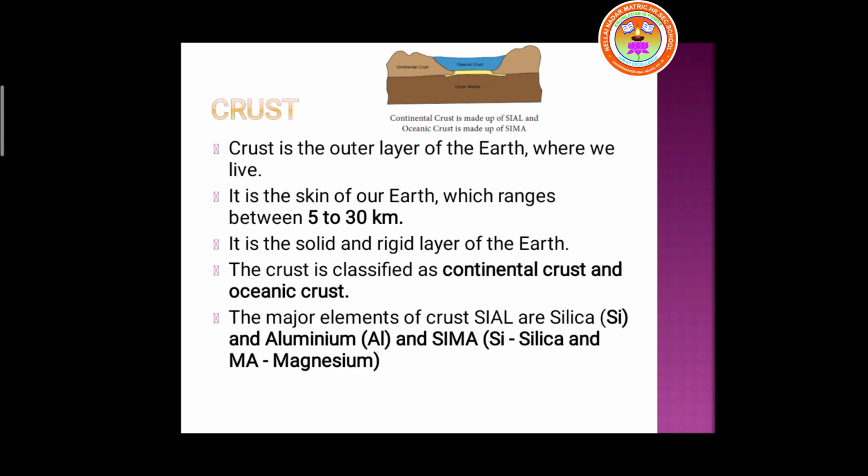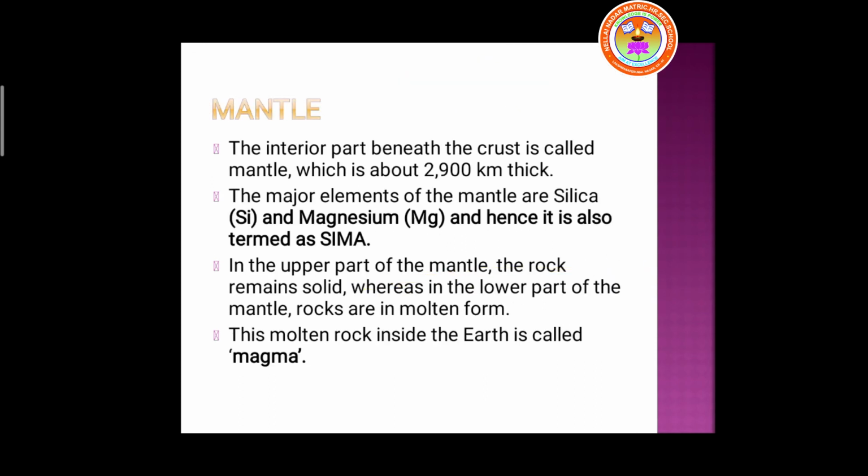Have a look at the next slide. Mantle. The interior part beneath the crust is called mantle, which is about 2,900 kilometers thick. The interior part beneath the crust is called what? Mantle. The mantle is made up of silica and magnesium, and hence it is also termed SiMa. It is the interior part beneath the crust, about 2,900 kilometers thick.